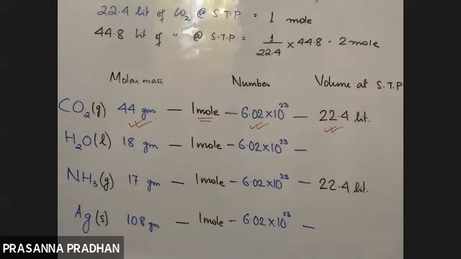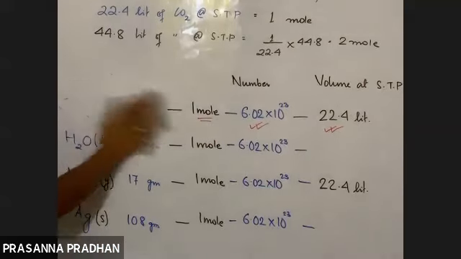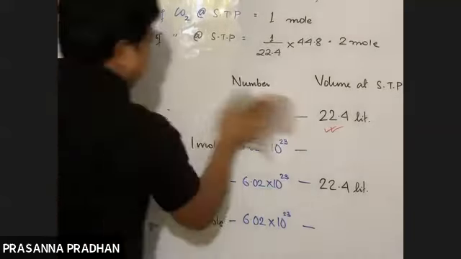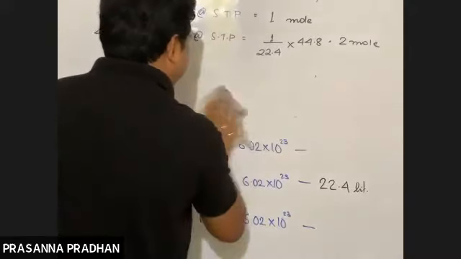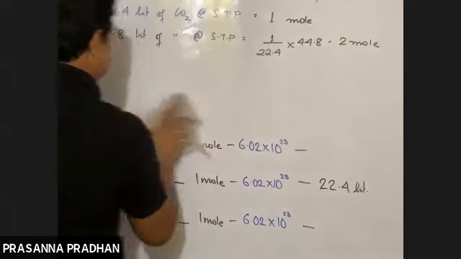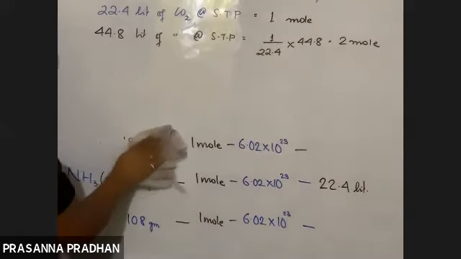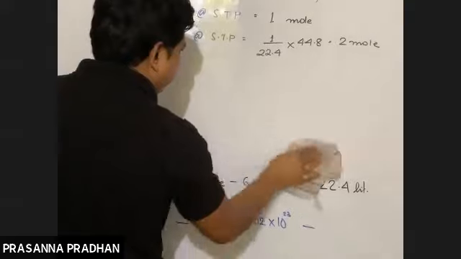So from the given volume, we can find out the number of moles. So actually, what are we doing? Which formula are we using here to find the number of moles? Let us analyze this formula.